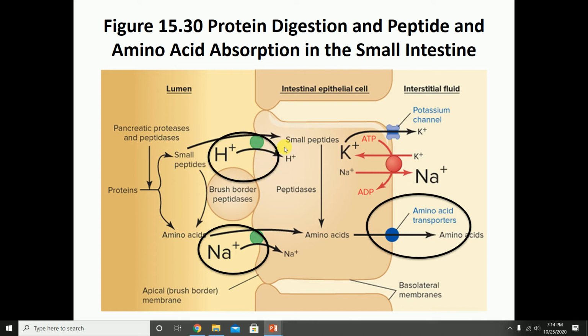But again, these small peptides, we definitely have to break them down using peptidases that are found within the intestinal cell into these smaller amino acids. And it's these little monomers that can go through these amino acid transporters into the portal circulation and then be shuttled off to the liver. Remember, anything that is absorbed, all of that has to go to the liver first through the portal circulation.